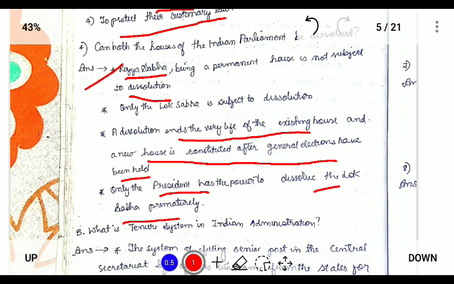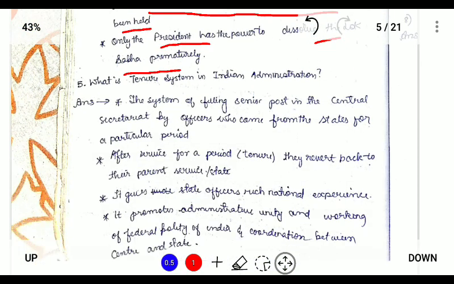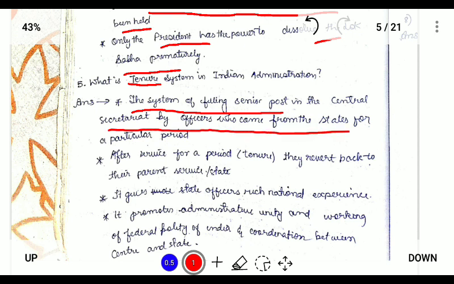Next, what is the tenure system in Indian administration? What is meant by tenure? Tenure means serving in a particular department for a term. The tenure system is the system of filling senior posts in the central secretariat by officers who come from the states for a particular period, and after serving for a particular tenure they revert back to the parent service. It gives state officers rich national experience.